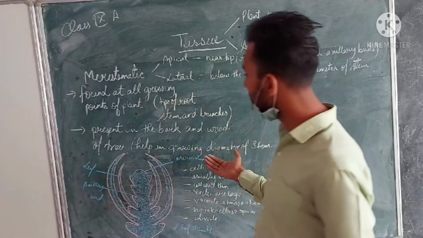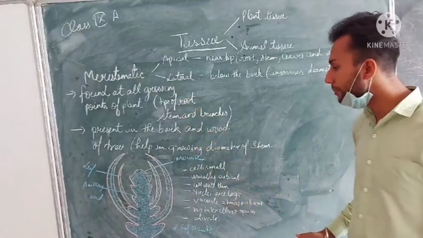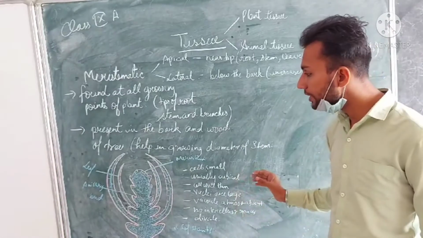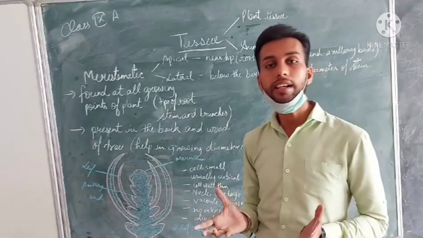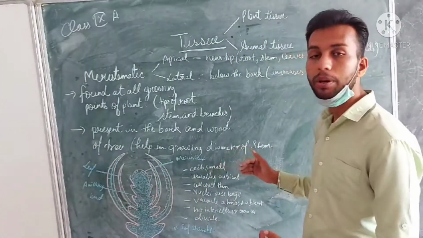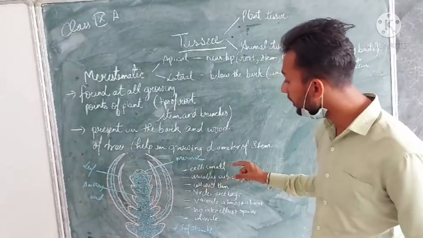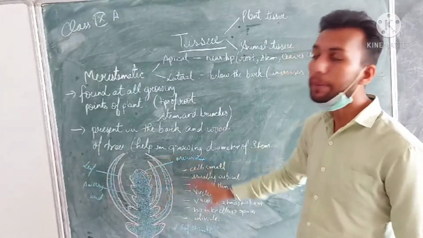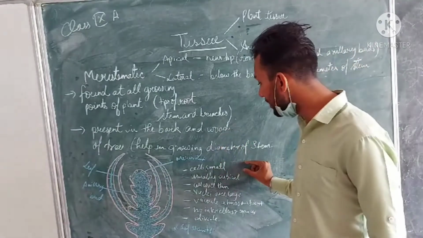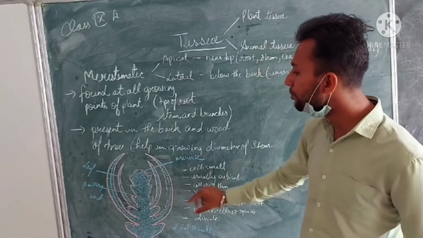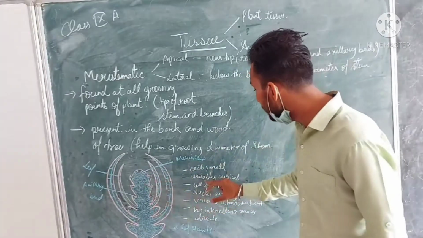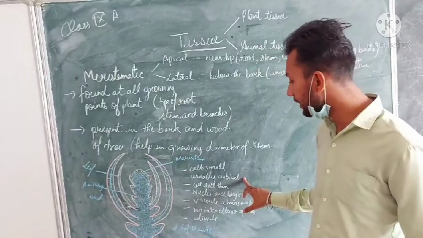Now we have learned some characteristics of the meristematic tissue, and we must know a few more. As we know, a group of cells of a similar type constitutes a tissue. Similarly, we must know about the meristematic tissue. The first point is that the cells present in the meristematic tissue are very small. They are usually cubical. We can see that the cells are arranged in a cubical order.